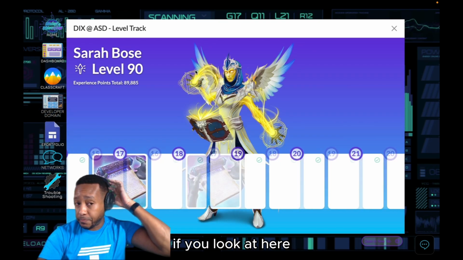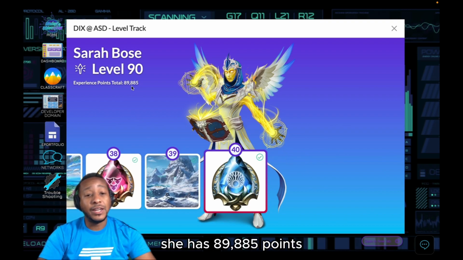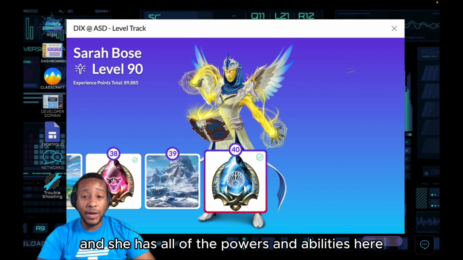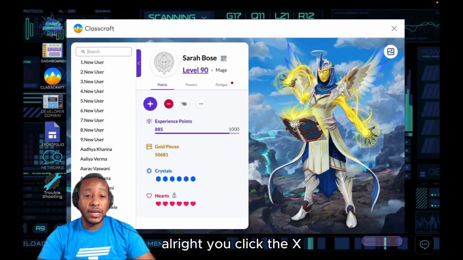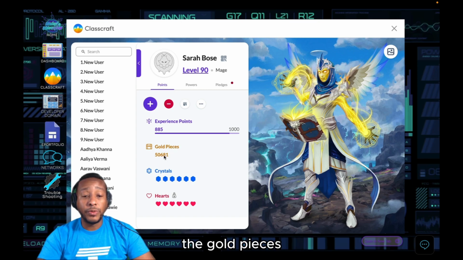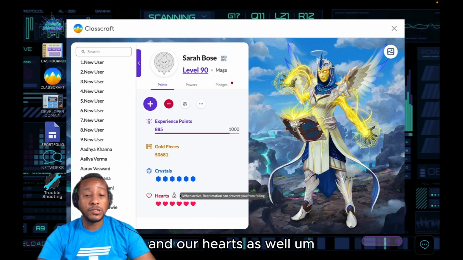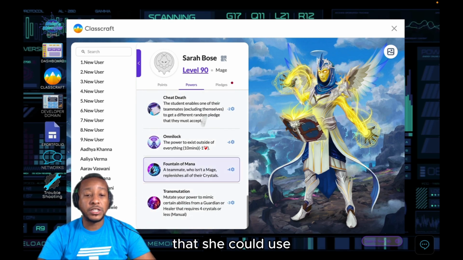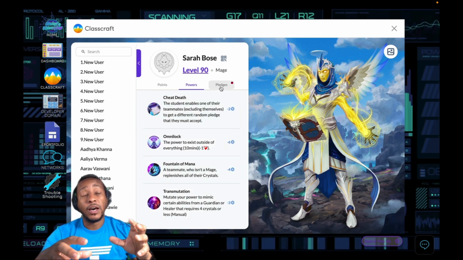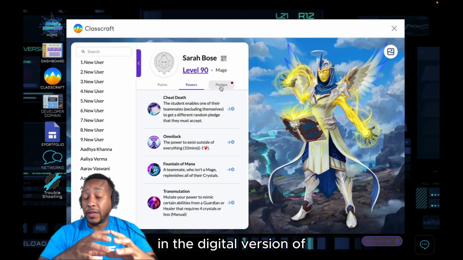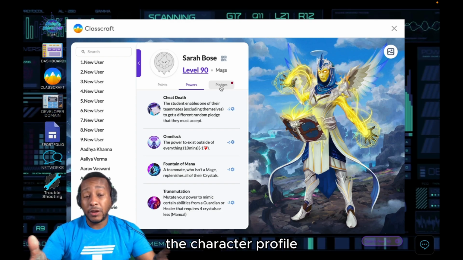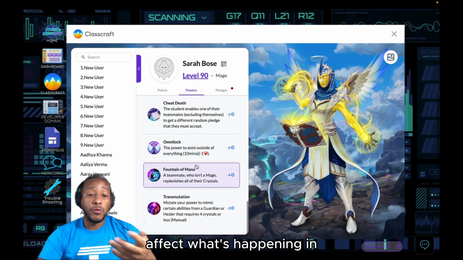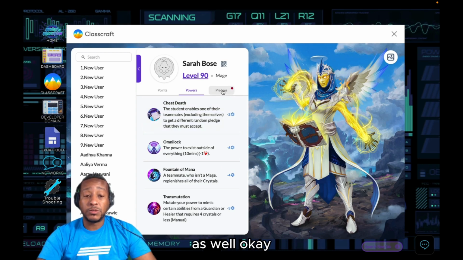So if you look here, you'll see she has 89,885 points, and she has all of the powers and abilities here. You click the X, you can see the gold pieces, her crystals, and her hearts as well. The powers that pop up here that she could use happen in the digital version of the character profile, but also in the physical realm as well. So these powers can affect what's happening in the classroom as well, okay?